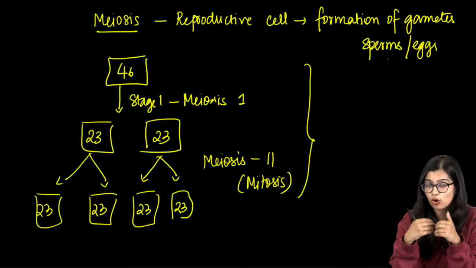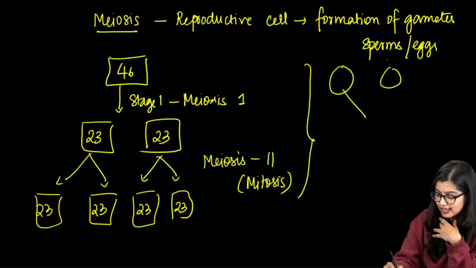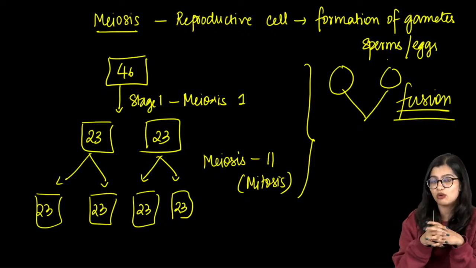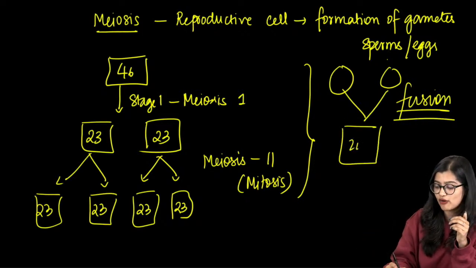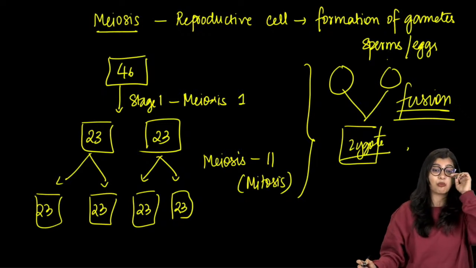Now, why should the number of chromosomes reduce? What is the whole point? Because in sexual reproduction, we know that there is fusion of gametes. Here they'll come together and the original number will come back when zygote formation happens, right? Which is why we see that this is important.